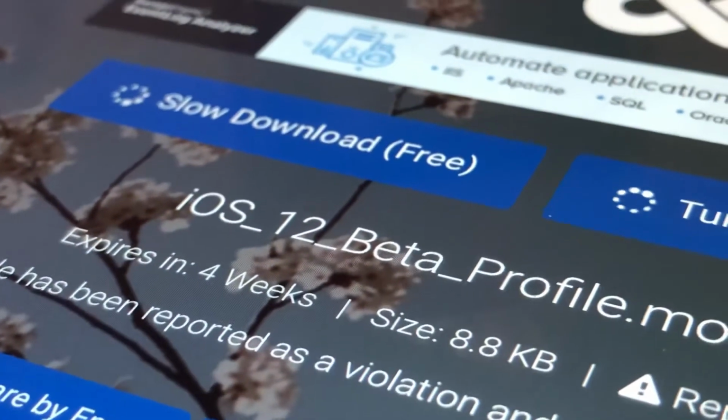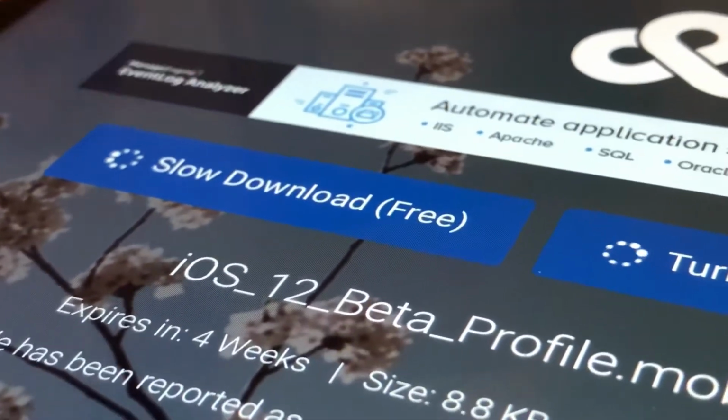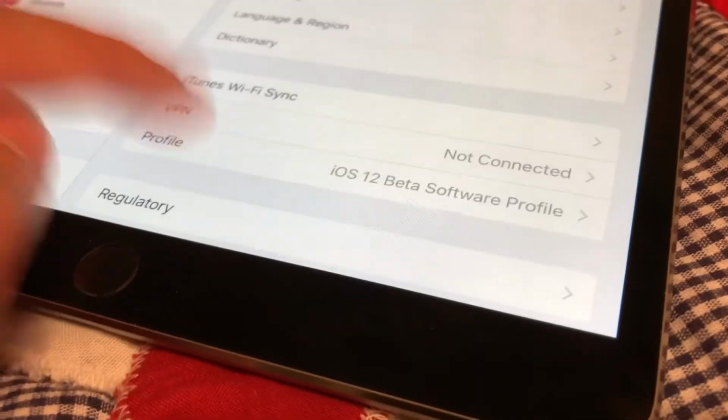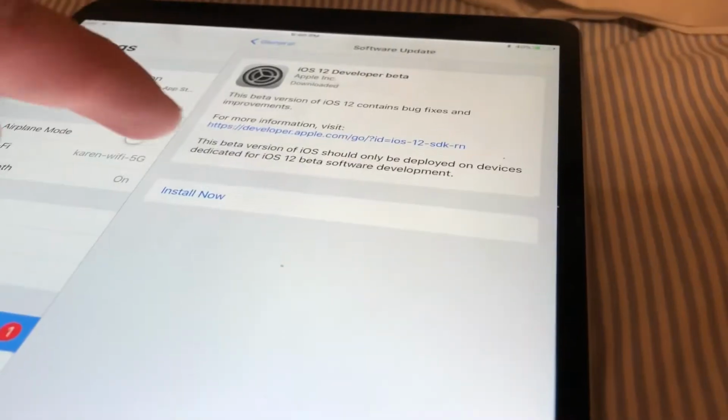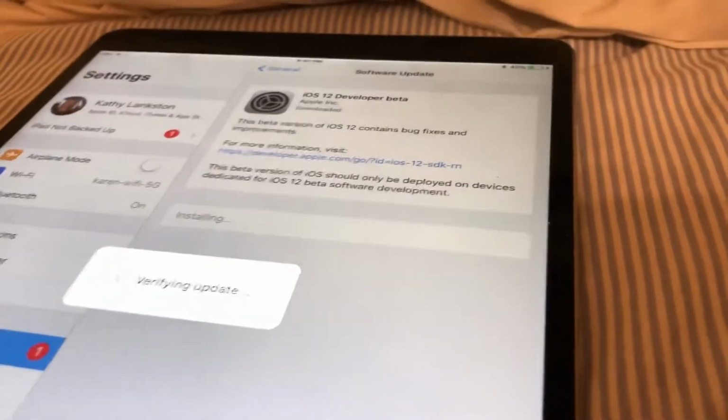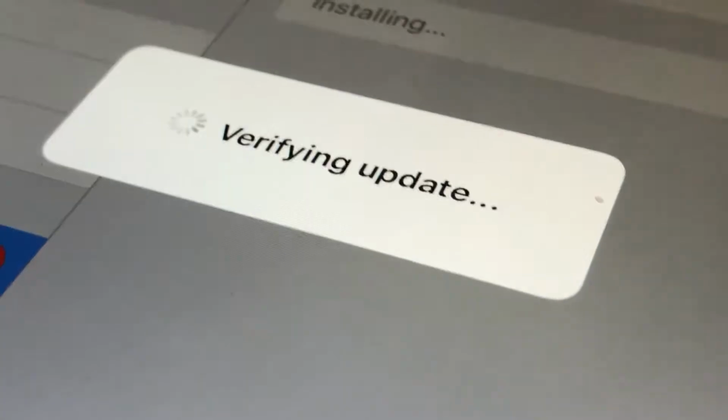Okay, so the first thing you're going to do is visit this website here, links in the description, and pick the slow download option as it's a free choice. It's going to ask you to install the iOS 12 beta software profile, and once you do that, you'll be able to install the software as soon as you reboot your iPad.